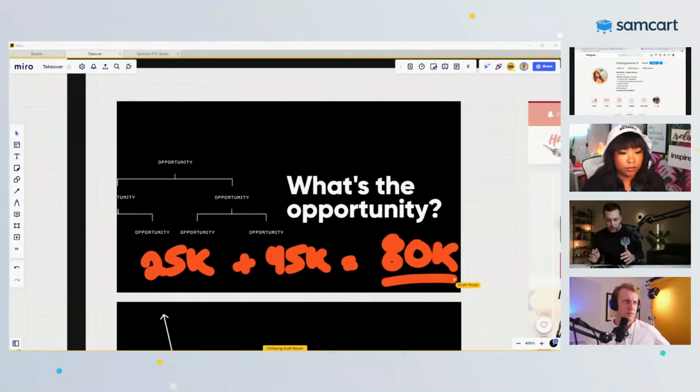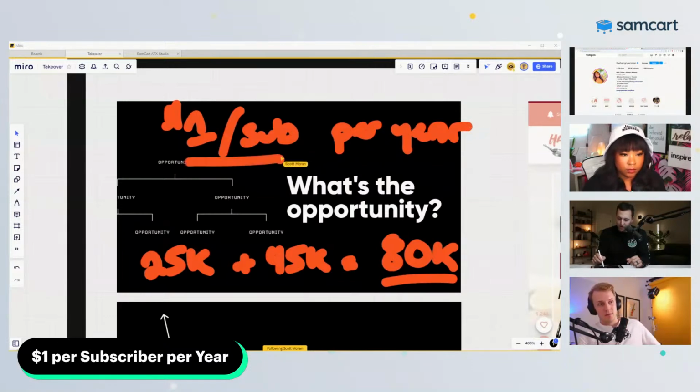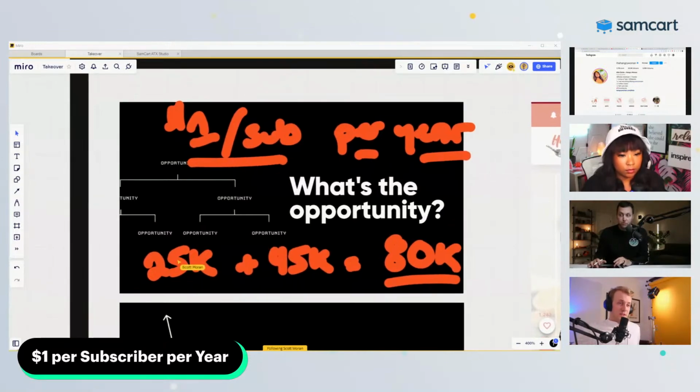And so the number that we always put out there is that every creator should be making at least $1 per subscriber, per follower, whatever you want to say, per year. So our hypothesis here is that Mila should be making something around $80,000 a year from this business, just based on how big her audience is. And as that keeps growing, the opportunity keeps getting bigger.